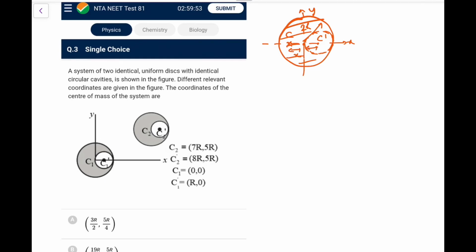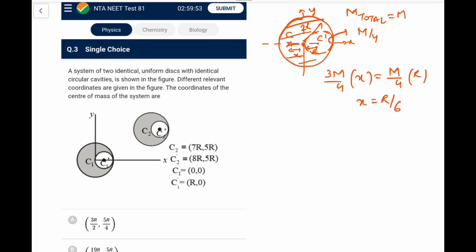So let's say this distance be x, this distance is equal to r, and because this is also a cavity of radius r, let's say m is the total mass, then this cavity mass would be m by 4. Because the complete CM is at the origin here, the remaining mass would be 3m by 4, that into x would be equal to m by 4 into r. So directly this x comes out as r by 6.